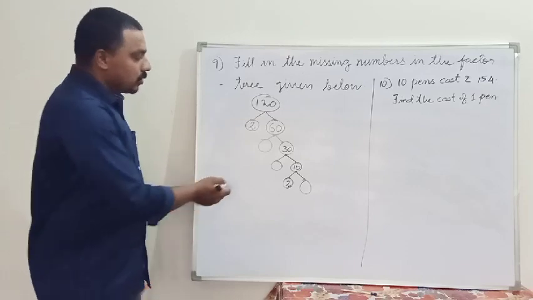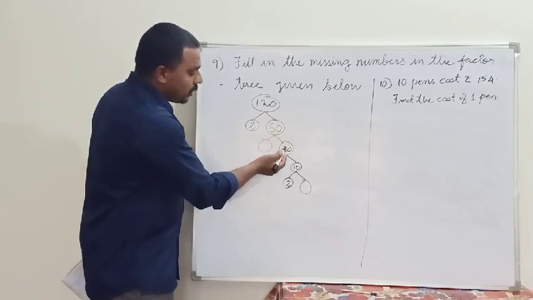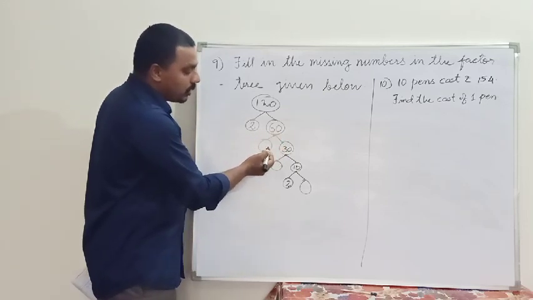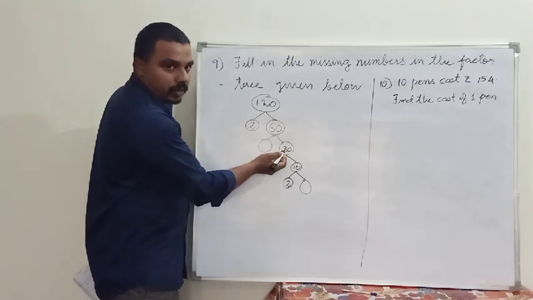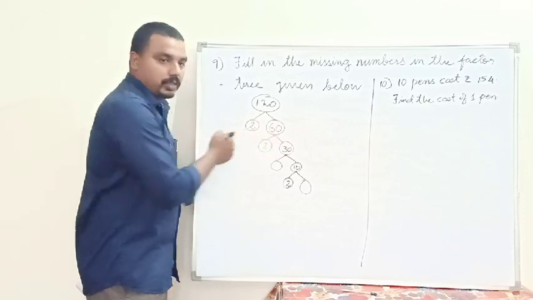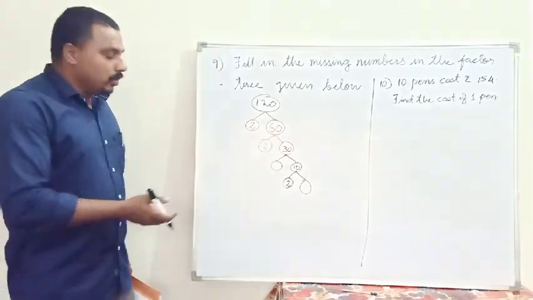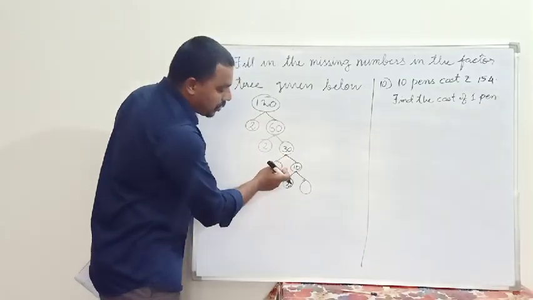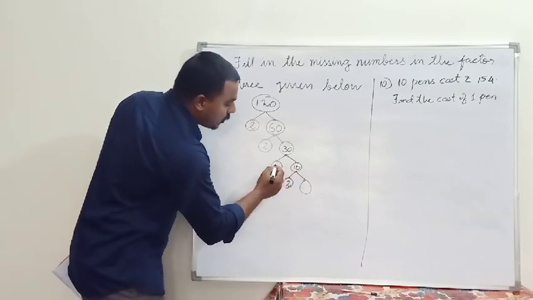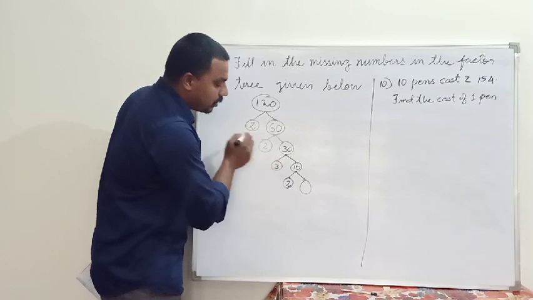The next, moving down, is the first step we have got. What is the next one? The same way. 60 divided by how much is equal to 30? It is very easy. 2. 60 divided by 2 is equal to 30. Otherwise, 30 into 2 is equal to 60. In such a way, the next step is, we have got a 10 here. So how much? 3 into 10 is equal to 30. Otherwise, 30 divided by 3 is equal to 10.